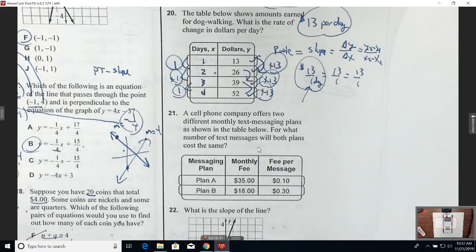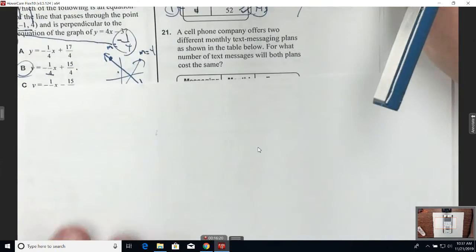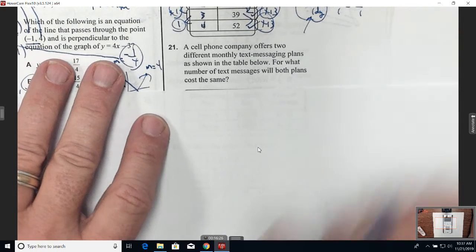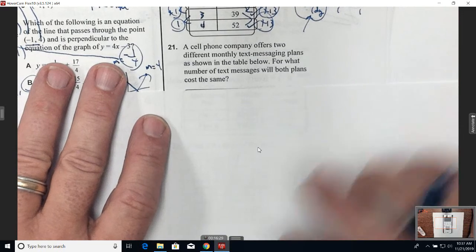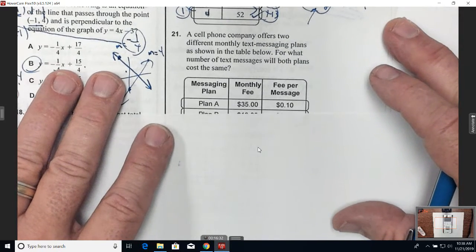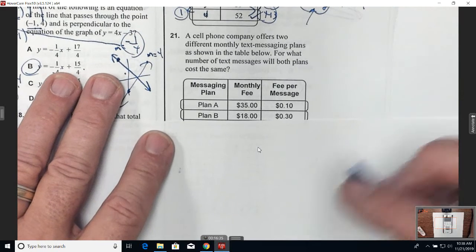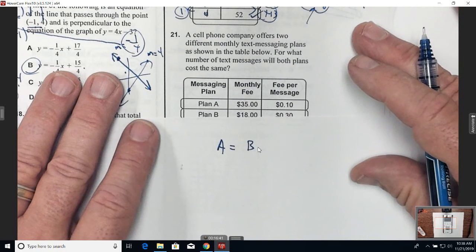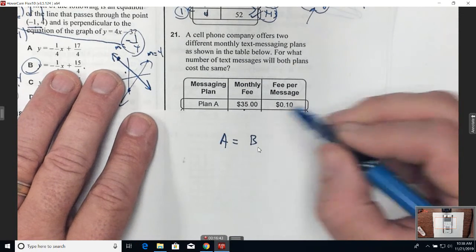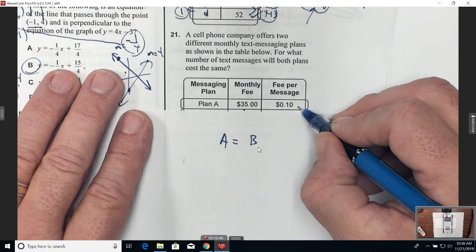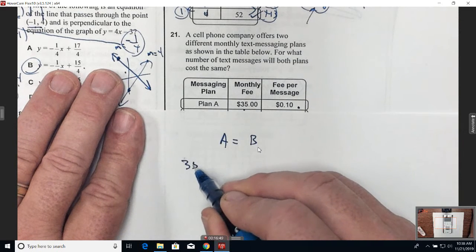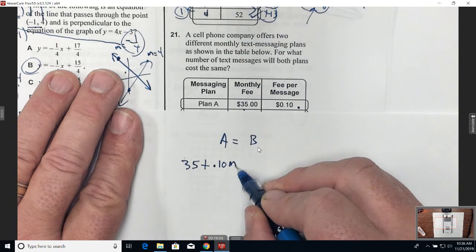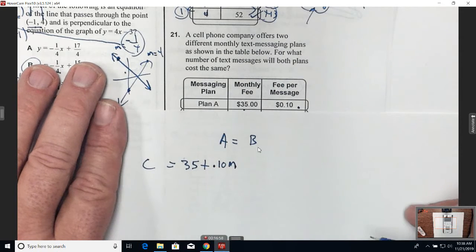Alright, 21. It says a cell phone company offers 2 different monthly text messaging plans as shown in the table below. For what number of text messages will both plans cost the same? Okay, so what we need to do is figure out when the cost of plan A is equal to the cost of plan B. How do I figure out the cost of A? I need to write a cost function. It's a $35 monthly fee and 10 cents per minute, so what would the equation be? $35 plus 10 cents per minute, and that's equal to the cost of A.